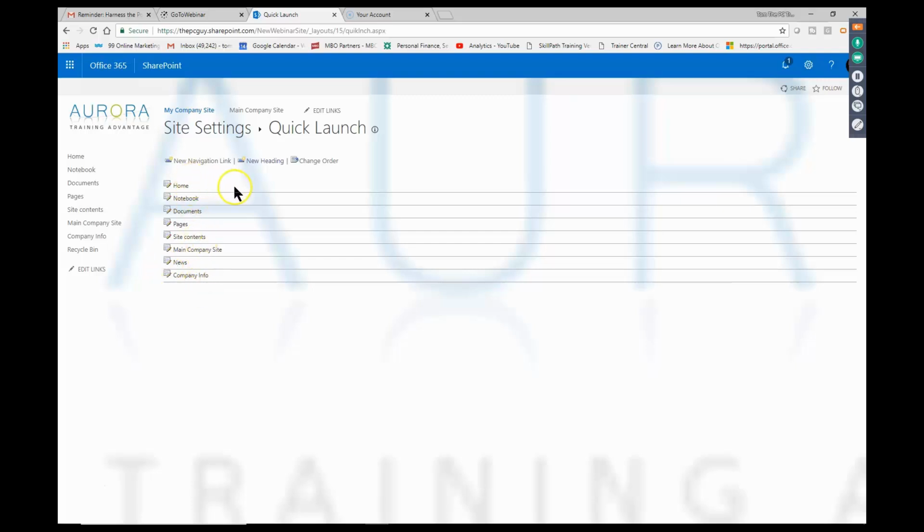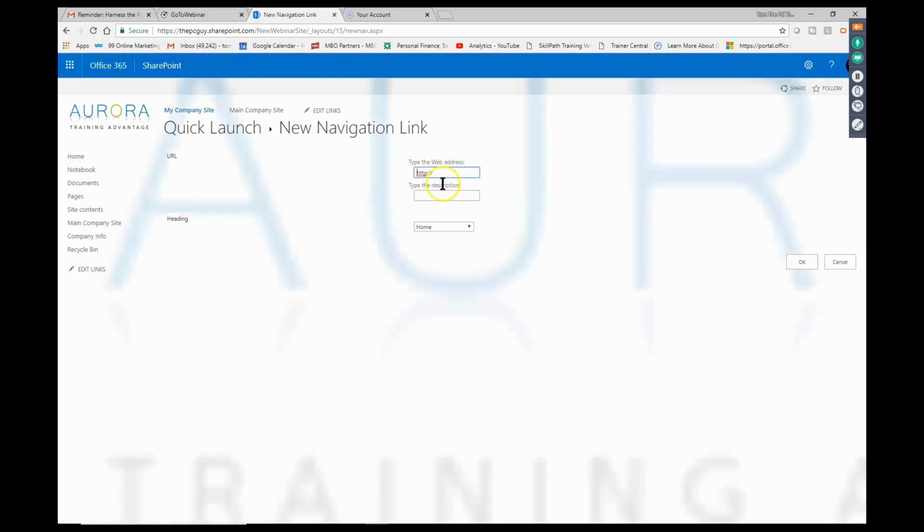What I'll do is I'll do a new navigation link. And just for example, here I'll type in www.google.com. And then for the description, I'll type in Google. See how I want that heading to be the one I added? And that'll start to put them in a different hierarchy. Let's see what that's going to look like.